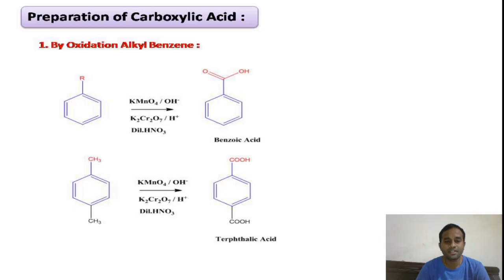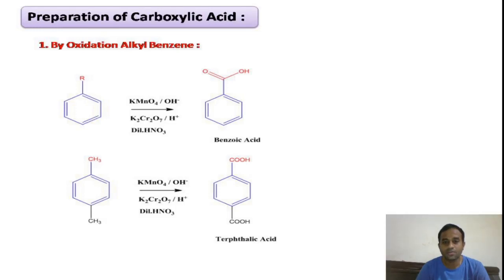Here it is a paraxylene, and in this paraxylene you can see there are two alkyl moieties attached to the benzene ring. These two alkyl groups are converted to two carboxylic acid groups by using the above mentioned oxidizing agents, that is potassium permanganate in presence of base, or potassium dichromate in presence of acid medium, or dilute nitric acid. You can see the product formed is called terephthalic acid.